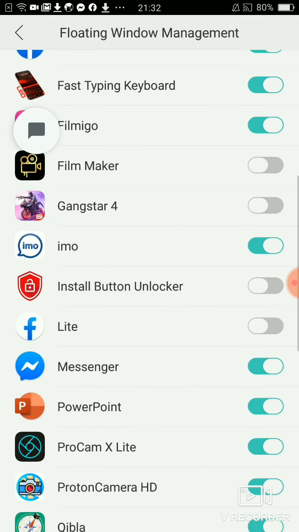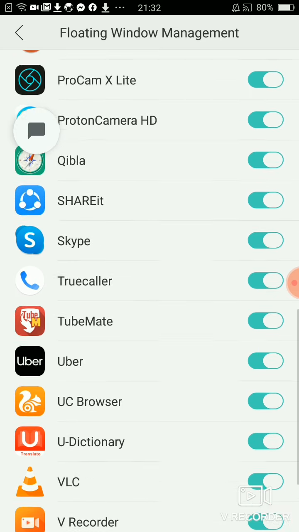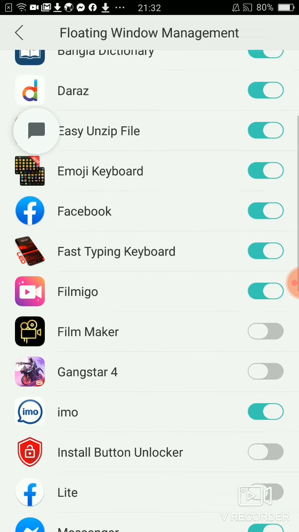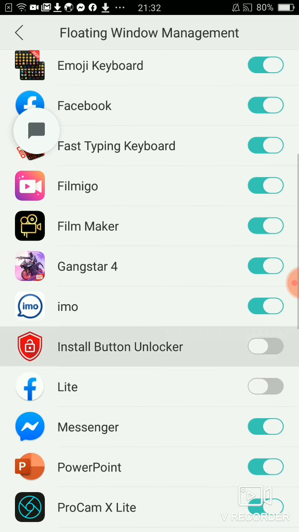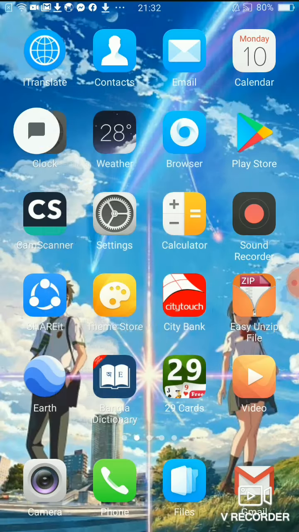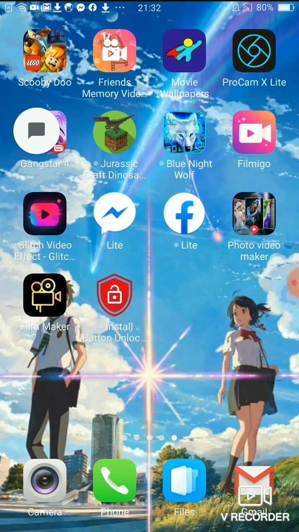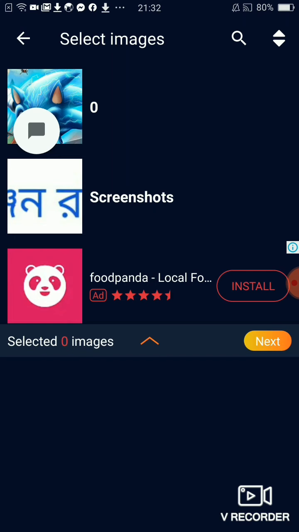then what is the name of our app? Oh no, it is not here. Let's see. We turn on. Okay, then we go to the Photo Video Maker, allow settings, create. Wow, we can easily do it. Okay,